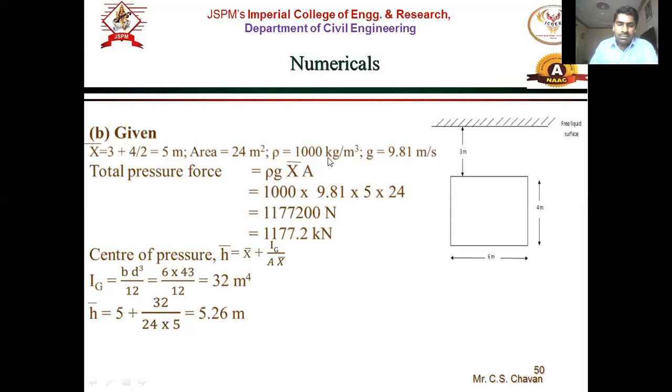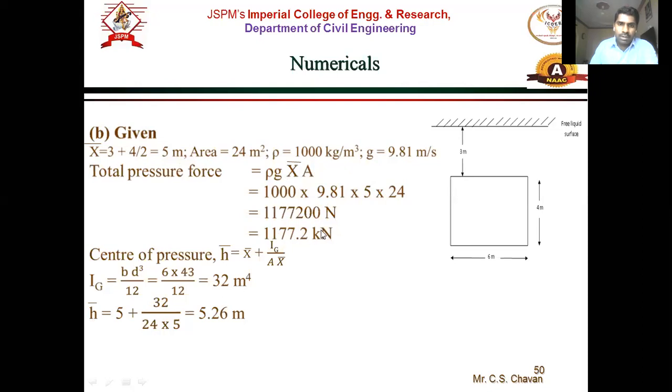Density is again same, fluid 1000 kg per meter cube, and G is 9.81. So total pressure force formula is rho G x bar into area. Now here x bar changed, it is 5. So therefore total pressure is increased because the depth is increased, x bar is increased.